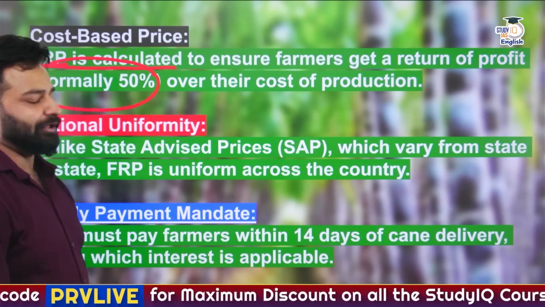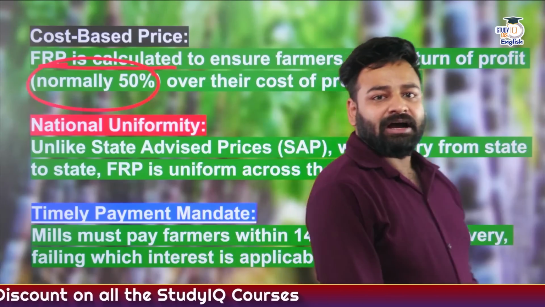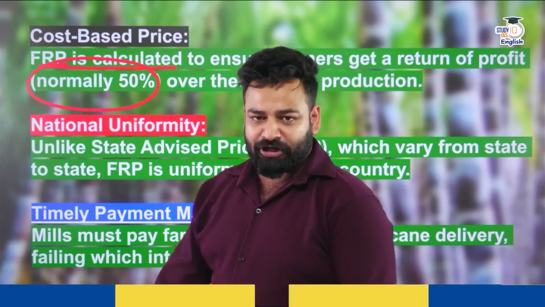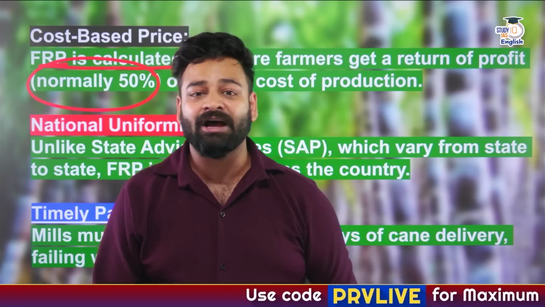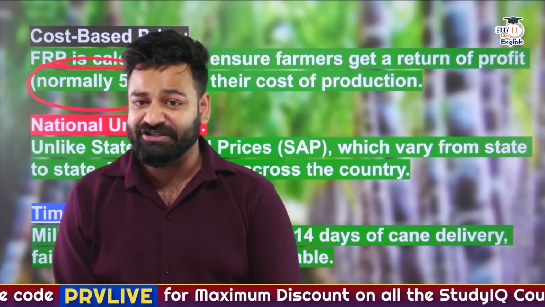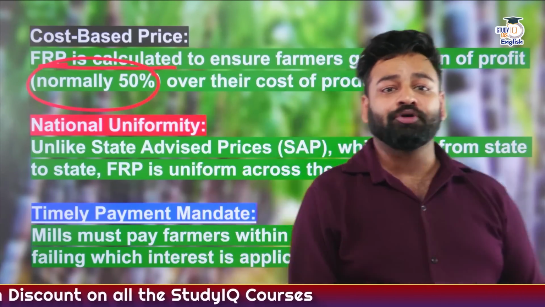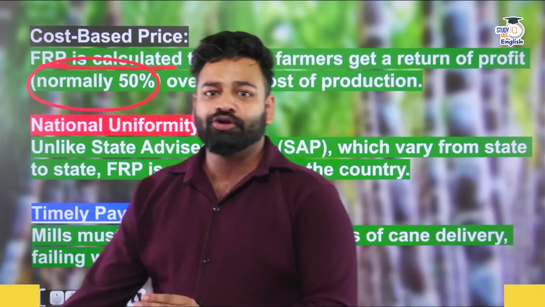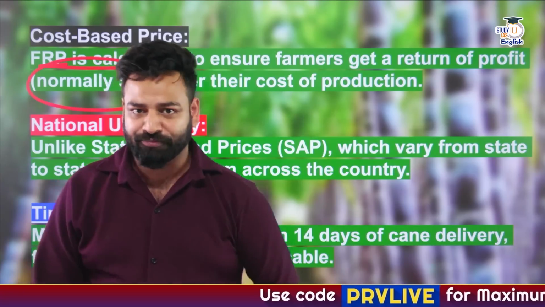50% of return over their cost of production. Let's say for example, a farmer has invested 100 rupees over the production of sugarcane. So in return, at least the minimum amount that is fixed is 50%, that is 150 rupees. The farmer must be gaining the profit margin, that is 50% out of 100 rupees, that is 50 rupees. So in total, including the cost price, it should be minimum 150 rupees.